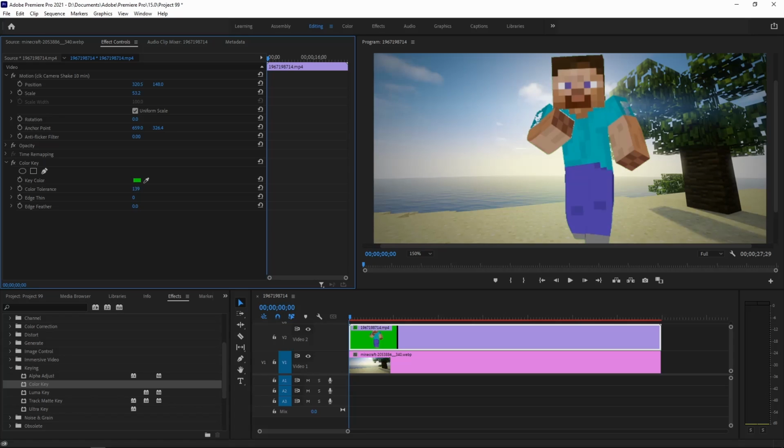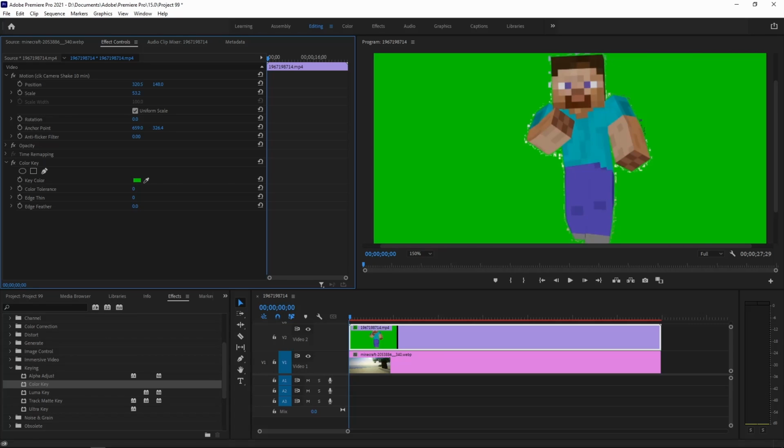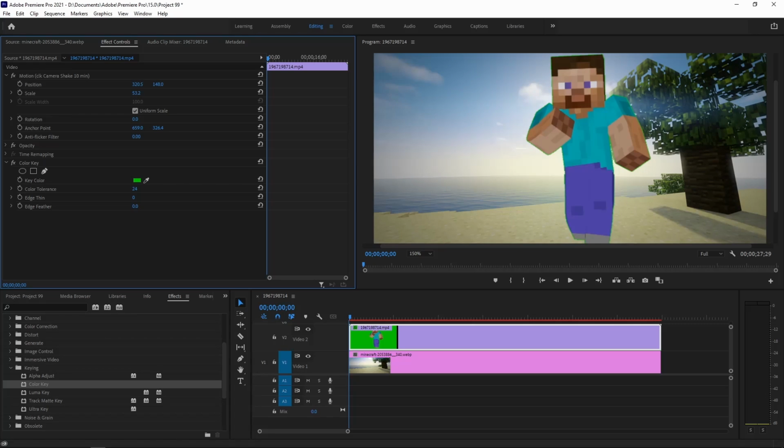You can see some green parts behind, on the side of the Minecraft guy. You can change the color tolerance and adjust them.